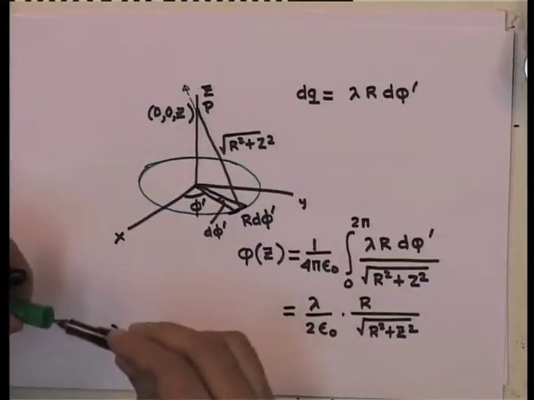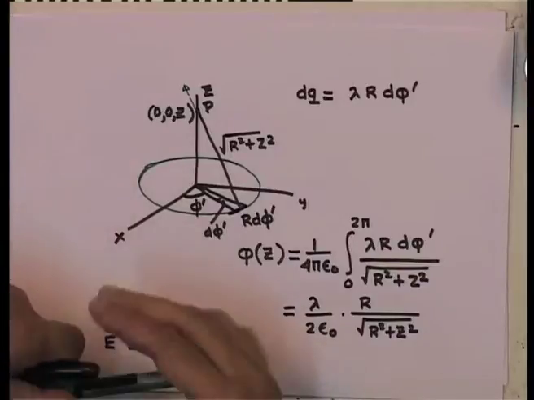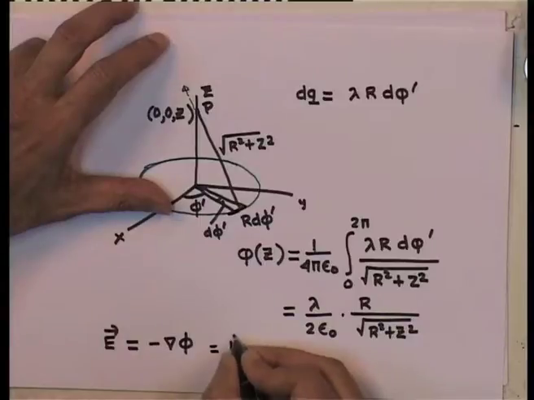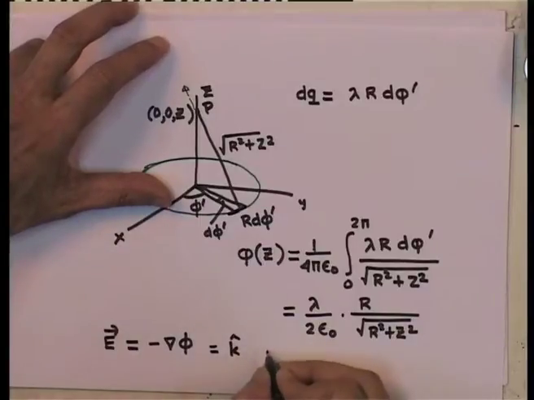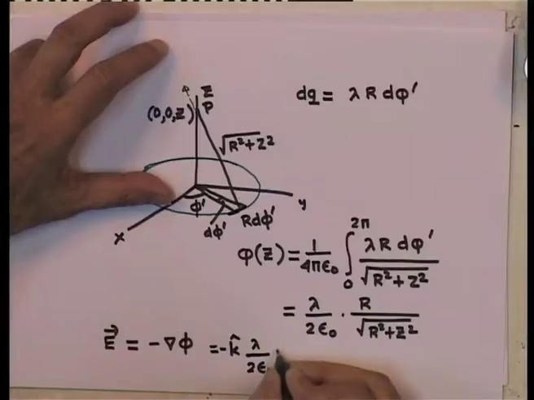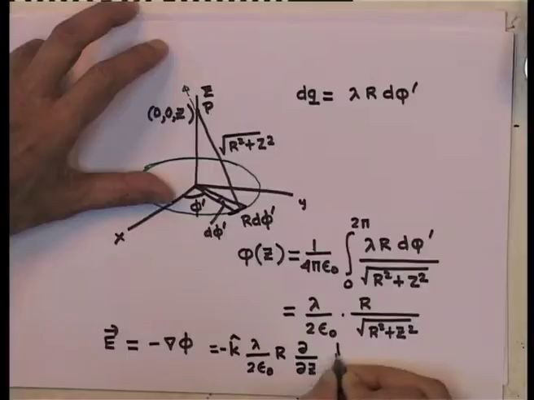So, as a result, my gradient of phi is nothing but unit vector k times d by dz of phi, with a minus sign. So, let me put a minus lambda over 2 epsilon 0 r and d by dz of 1 over square root of r square plus z square.